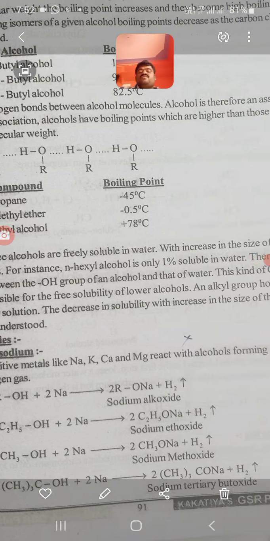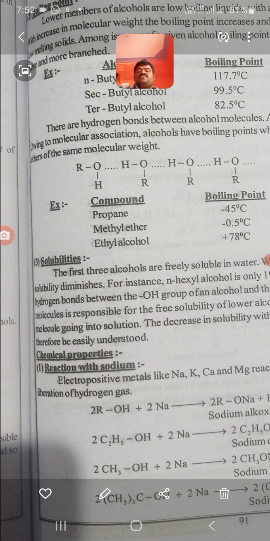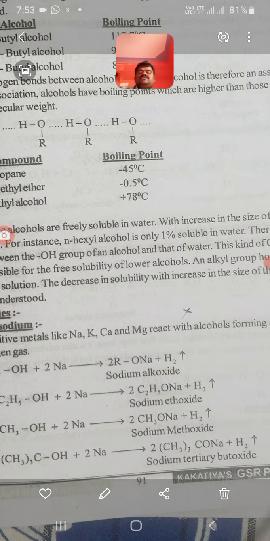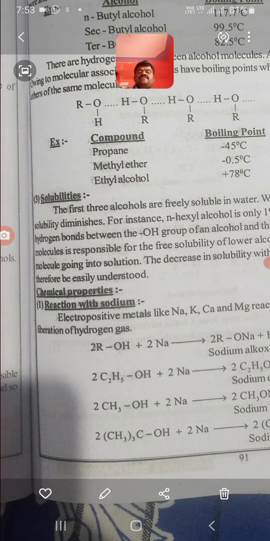For example, take propane. The boiling point of propane is minus 45 degrees centigrade. Next, methyl ether boils at minus 0.5 degrees centigrade. And ethyl alcohol is plus 78 degrees centigrade.